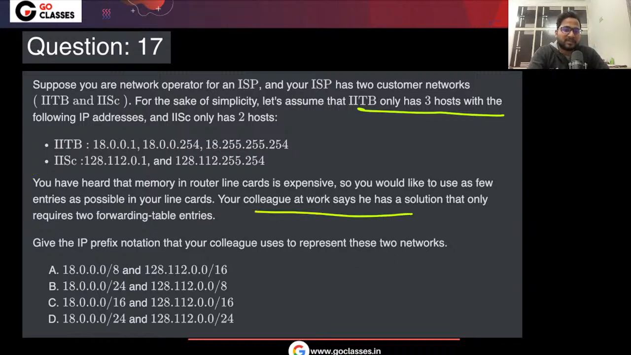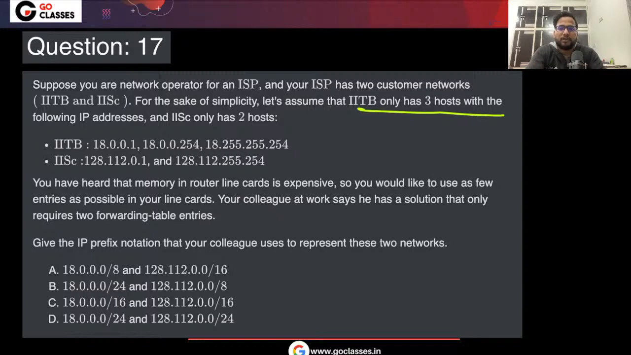So in your routing table, you want to basically have as few entries as possible. Your colleague at work says that he has a solution that only requires two forwarding entries, right? So, given the prefix notation your colleague uses to represent these two networks, what is your answer here? Okay, you people are getting A as an answer, right? Yes, actually, A is the correct answer here. So, should I solve it, or I think this is easy enough? Maybe you can just repeat. Okay, let me just solve it.